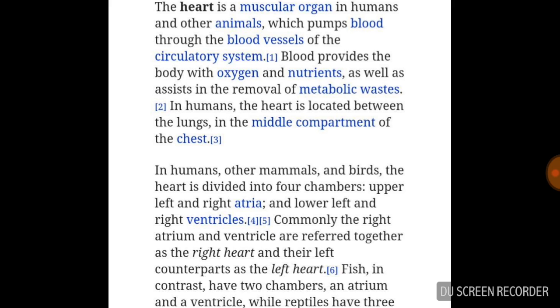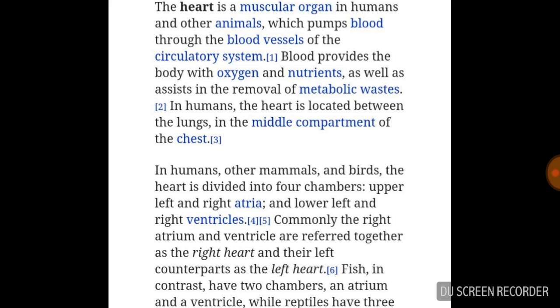It pumps blood to every part of the body with the help of blood vessels, and this blood goes through the body and then returns to the heart, which is known as the circulatory system. Blood provides the body with oxygen and nutrients. The whole body gets oxygen and nutrients through the blood. Blood also assists in the removal of metabolic waste.